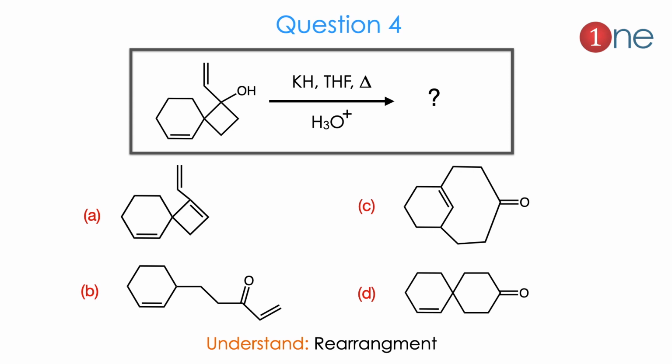Then question number 4. The starting material is a fused compound, a spiro kind of system. It is attached to the vinyl ring and OH. Here they are asking you to find the product. The product can be simple double bond formation, or ring formation, or again ring expansion or ring opening. Here you have to know clearly rearrangement is involved, because the bonds are completely shifted. So the rearrangement is the key here.